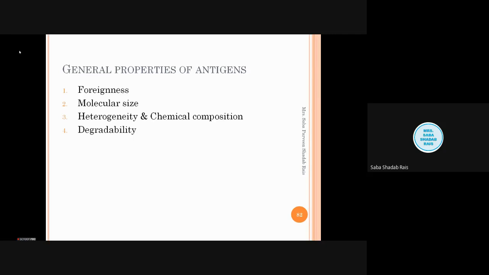All foreign substances cannot elicit an immune response. For example, a carbon particle can invoke phagocytosis but will not stimulate antibody production. Antigens from one organism will invoke greater immunogenicity in those that are phylogenetically distant from each other. For example, human serum albumin is non-immunogenic to humans.